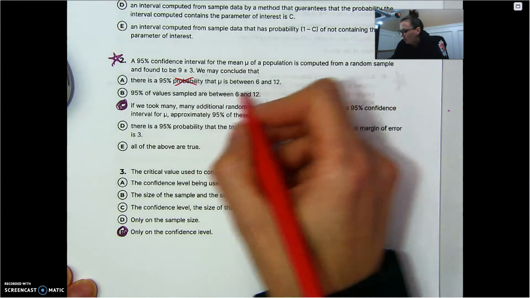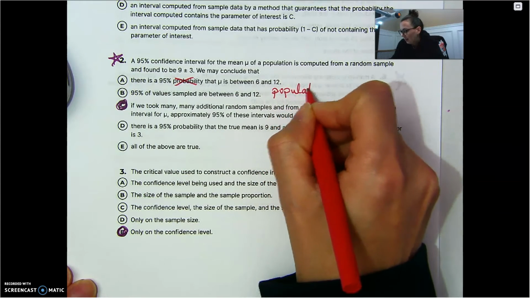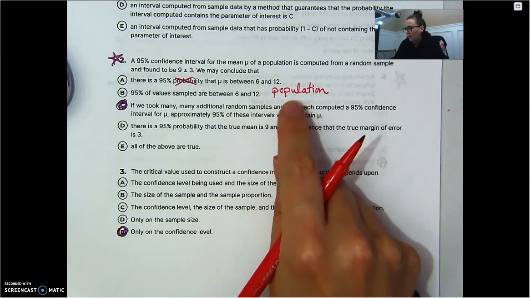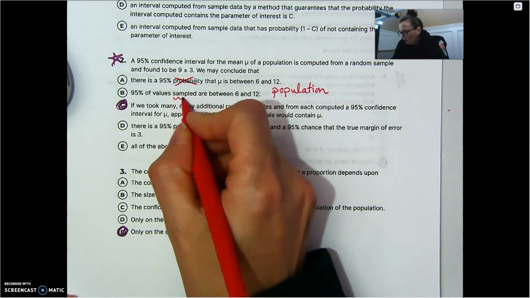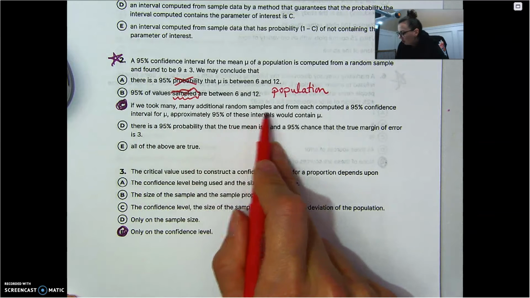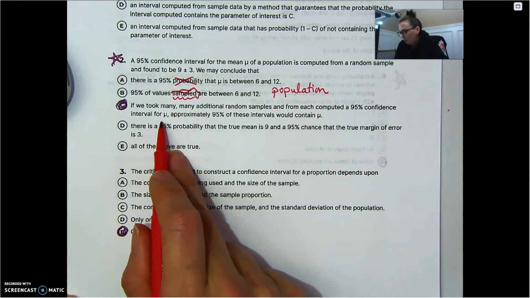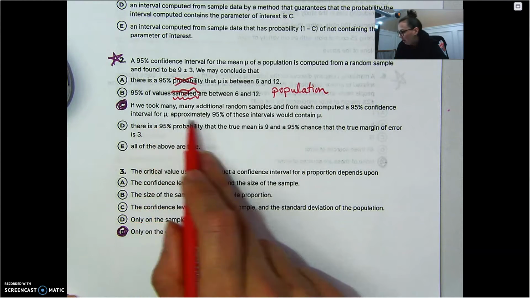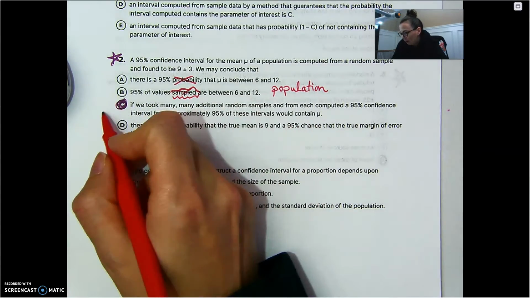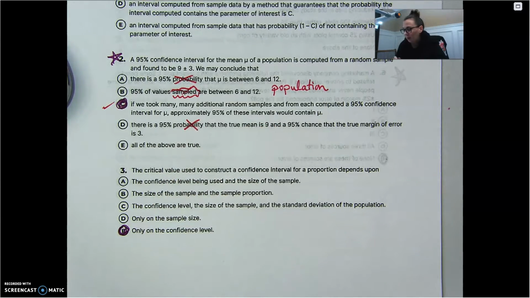We want these to infer about the population. Right? This whole idea of trying to capture the truth so that we can make an inference about a population. We don't really want to talk about the sample here. If we took many additional random samples and from each computed a 95% confidence interval for mu, approximately 95% of these intervals would contain mu, the true value. All right, so that one sounds really good. D is off the table because, again, it talks about probability.